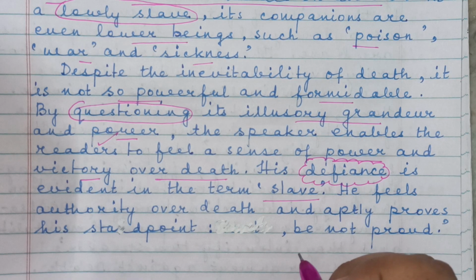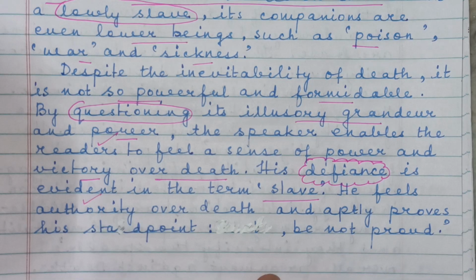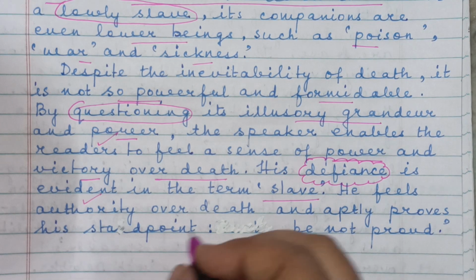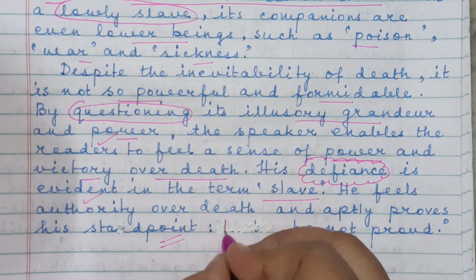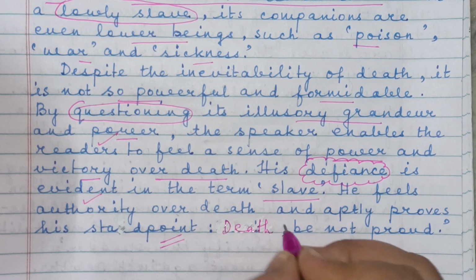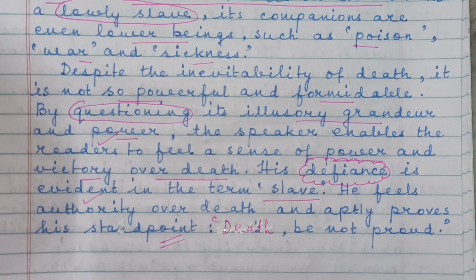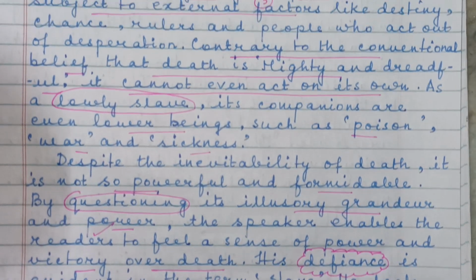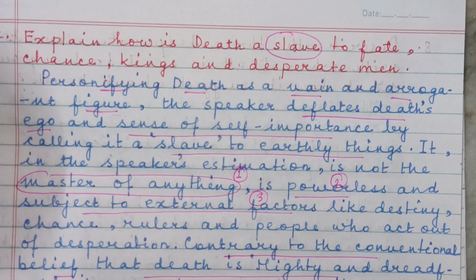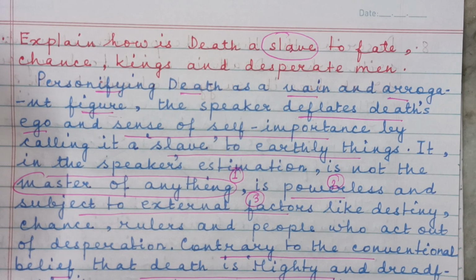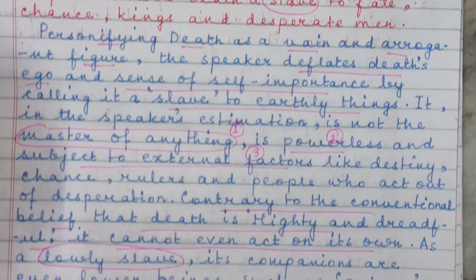A slave is all it is, and what else? Nothing. He feels authority over death and aptly proves his standpoint. What is his standpoint? Death, be not proud, be not vain. You are nothing but a base, lowly slave to external factors like fate, chances, kings and desperate men. This is another important short answer. Just have a look.